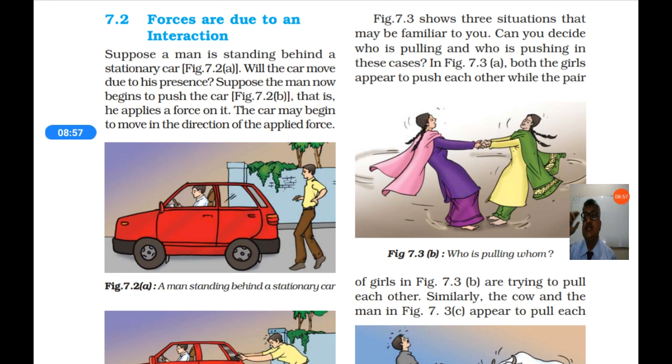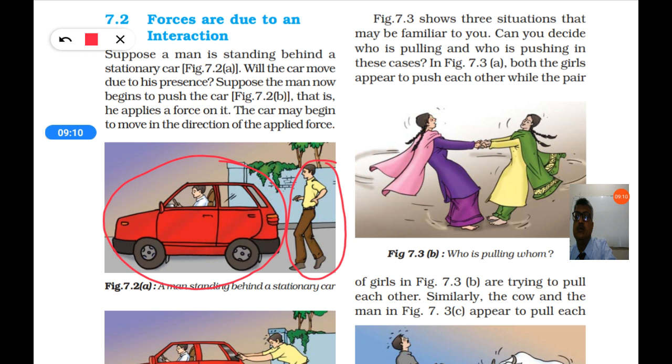Suppose a man is standing behind a stationary car. Stationary means a standing car, it is not moving. A man is standing behind the car, and the car is also standing, it is also not moving. So then the car will not move. Will the car move due to his presence? No, not possible. Suppose the man now begins to push the car.